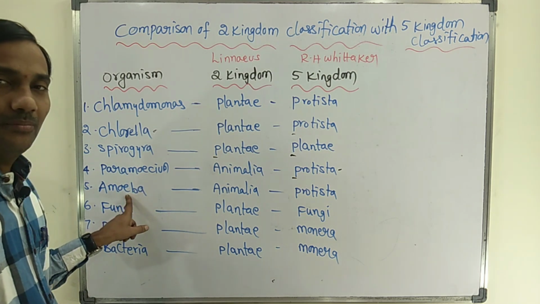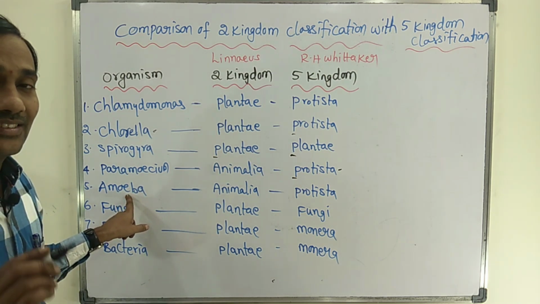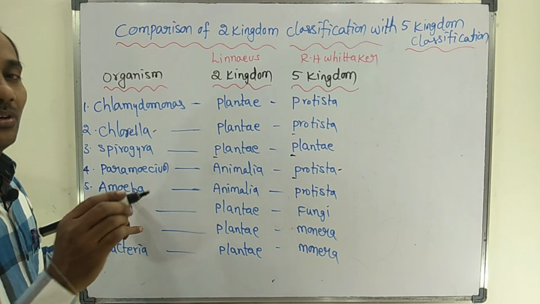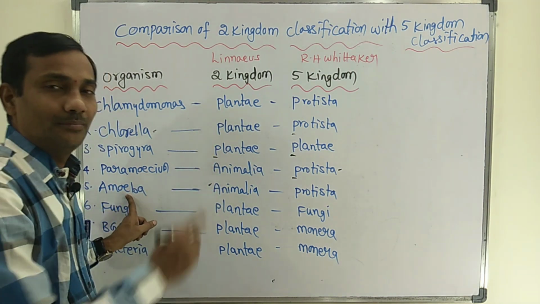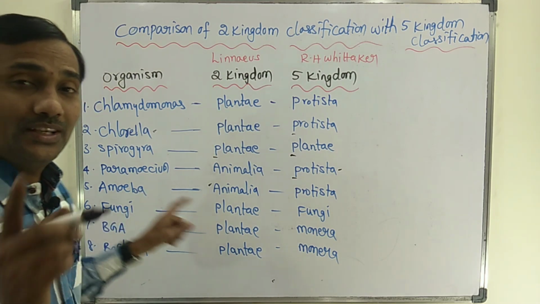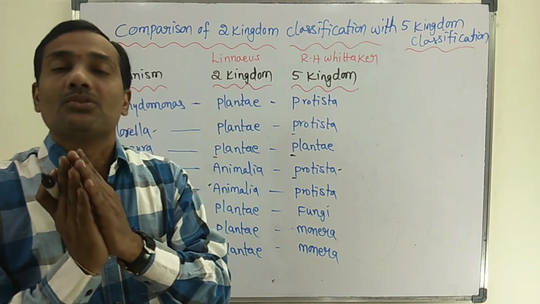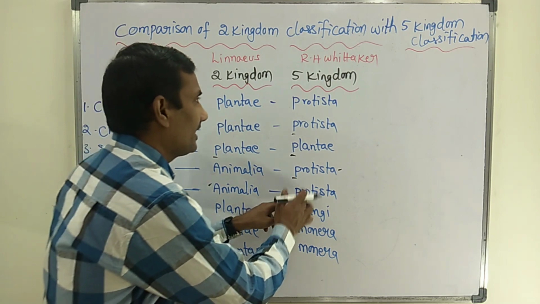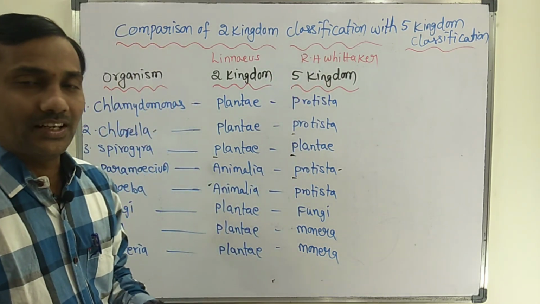Next, Amoeba also lacks a cell wall, so it is placed in the Animalia kingdom in the two kingdom classification. But as a unicellular eukaryotic organism, it is placed in the Protista kingdom by R.H. Whittaker.